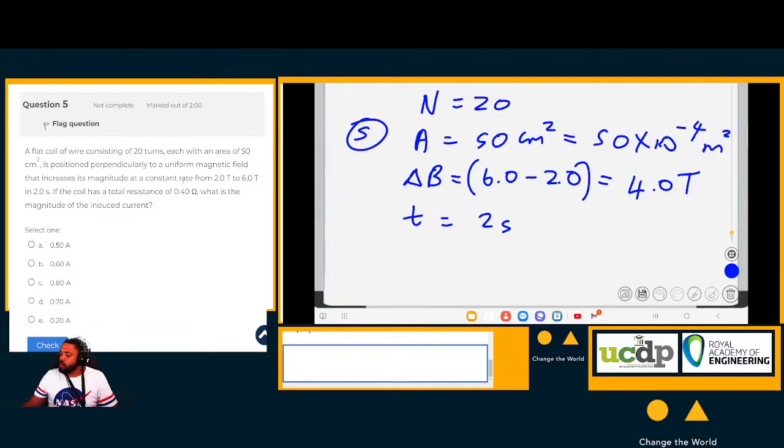They ask, if the coil has a total resistance of 0.4 ohm, what is the magnitude of the induced current? Okay, so we know that the induced EMF is equal to negative N over the change in BA cosine theta over the change in time.